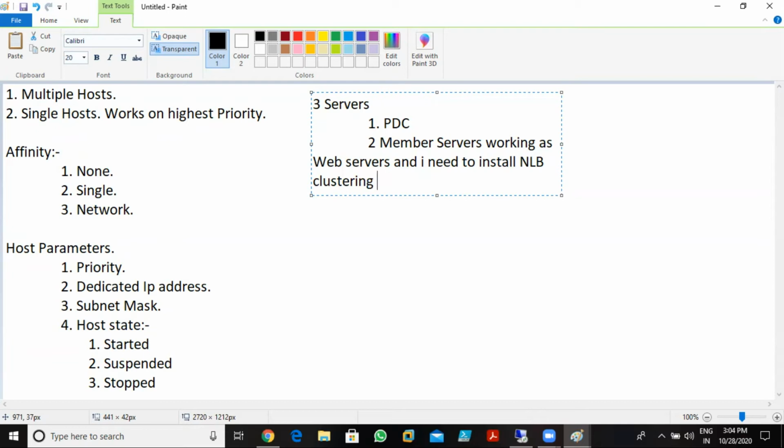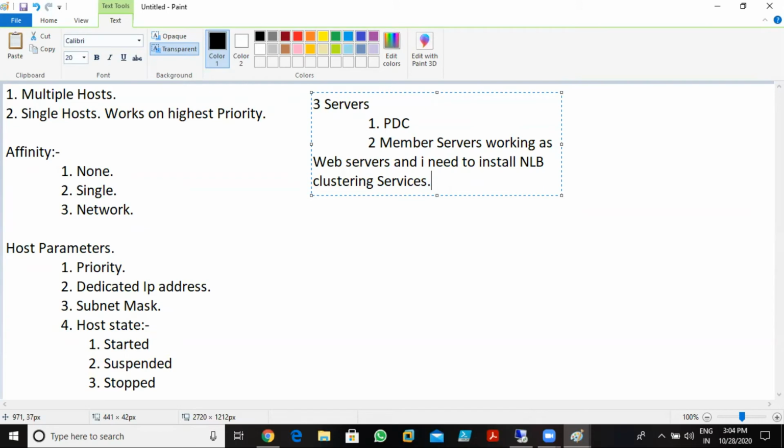In servers, the NLB clustering services need to be installed manually. So I need to install this clustering service on these two servers, and then we can define the clustering.